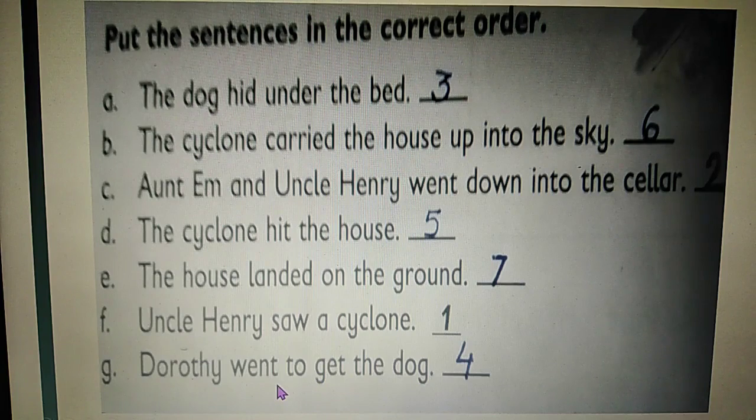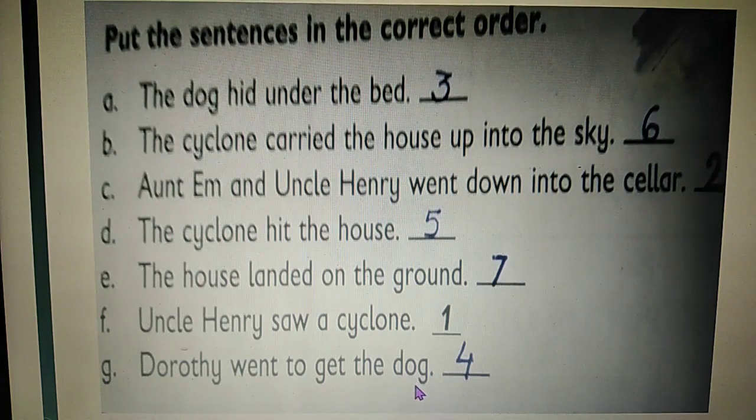Dorothy went to get the dog. Then the next event is D. The cyclone hit the house. After that, check the B. The cyclone carried the house up into the sky. Then finally what happened? E. The house landed on the ground.